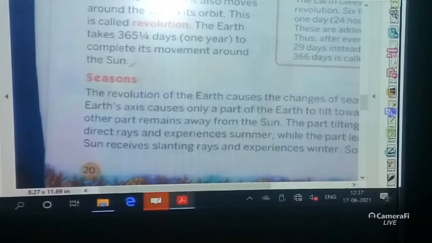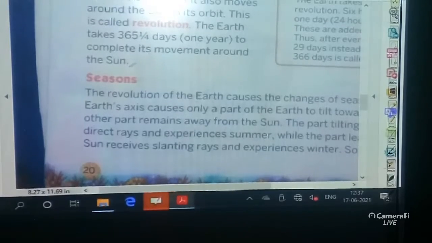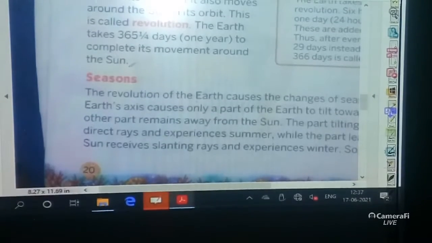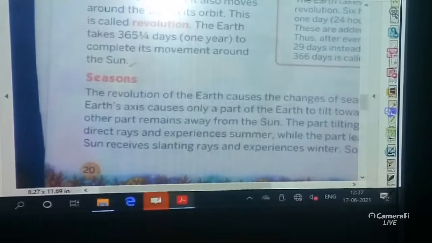The revolution of the earth causes the changes of seasons. The slant of the earth's axis causes only a part of the earth to tilt towards the sun, while the other part remains away from the sun.